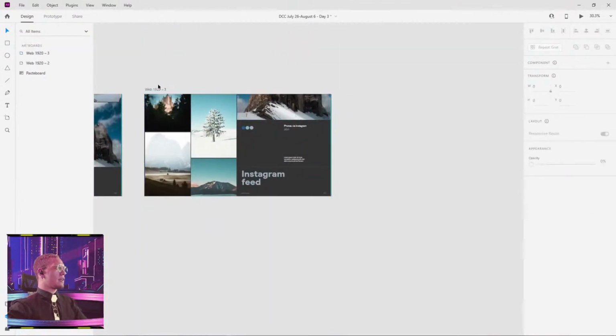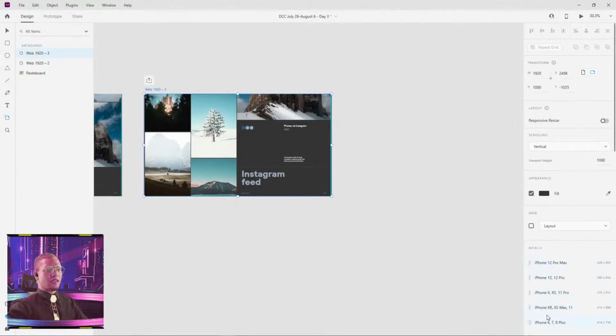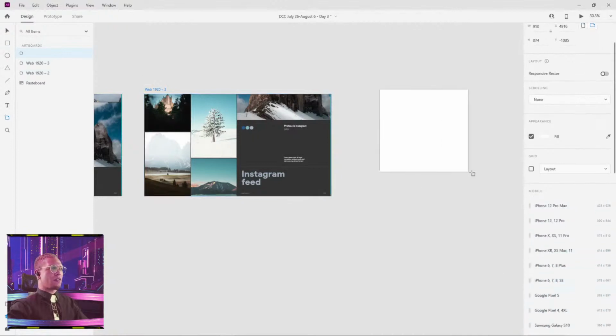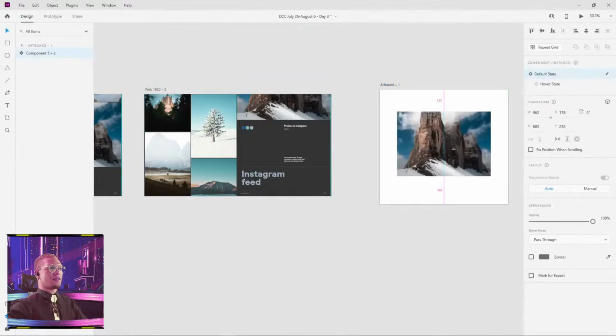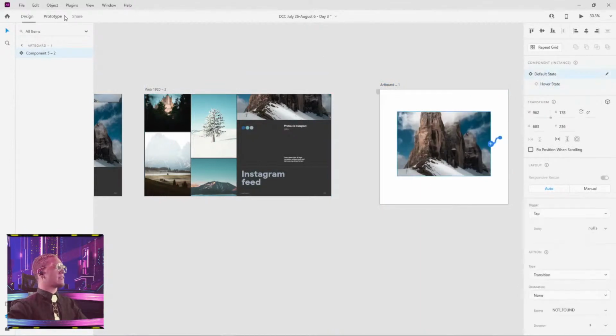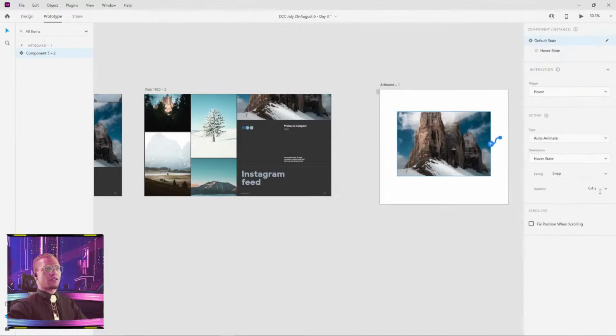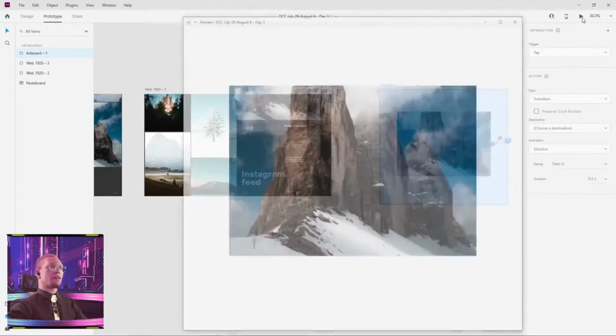Let's try something. Let's duplicate. Let's make a new artboard. We do live and learn. We have about 2 minutes here. I want to figure out why our component here is not giving us the hover animation that we want. So snap 0.4. Okay, let's just do the prototype here and see what happens.